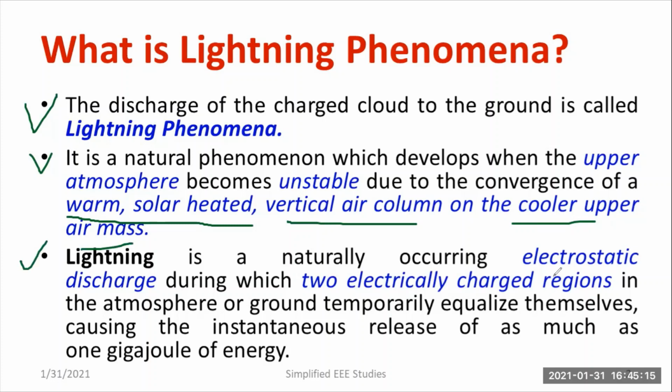Lightning is a naturally occurring electrostatic discharge. We can call it an electrostatic discharge as well. Lightning is a naturally occurring electrostatic discharge during which two electrically charged regions in the atmosphere or ground temporarily equalize themselves, causing the instantaneous release of as much as 1 gigajoule of energy. So this is another definition, another explanation of the lightning. Anyway, we can say that it's a discharge of the charged cloud to the ground. That is basically the lightning phenomenon.